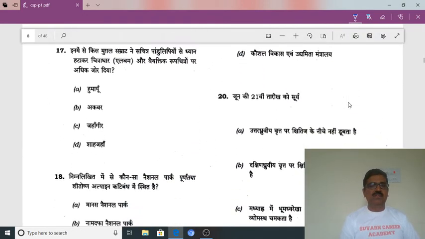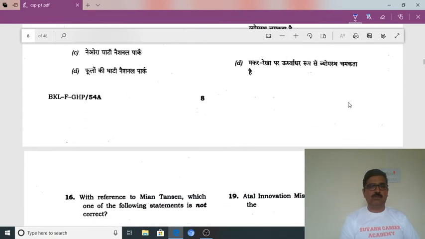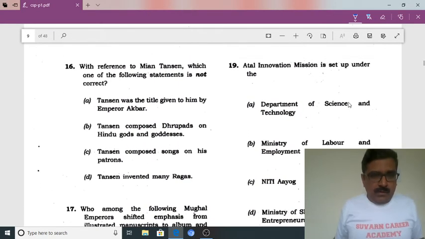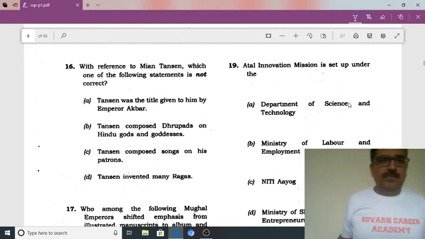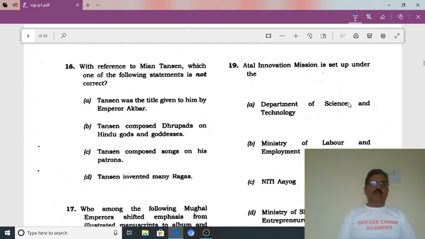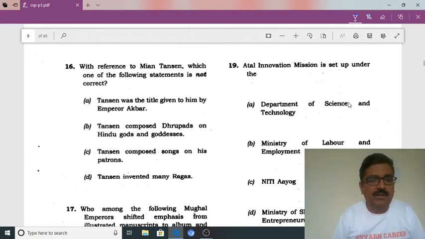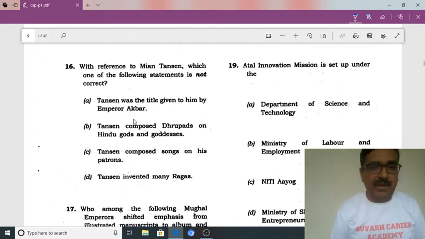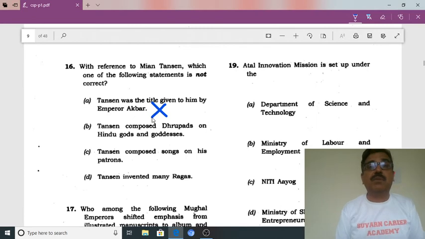We'll move to the 16th question now. This is related to Mian Tansen. With reference to Tansen, which of the following statements is not correct? Which of the statements is not correct? Okay, let us see the statements. Tansen was the title given to him by the Emperor Akbar. Definitely this is wrong because this was given by Raja Vikramaditya of Gwalior.